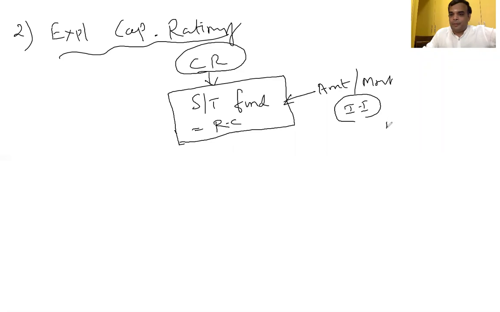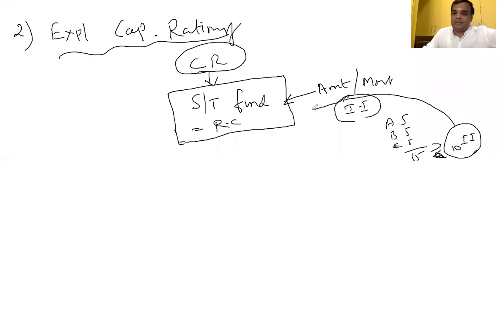For example, projects A, B, C. Each project needs 5 lakhs, 5 lakhs, 5 lakhs, all profitable projects. Therefore, total amount required to start the projects is how much? All the projects come to 15 lakhs. Whereas available initial investment is only 10 lakhs. Then shortage of fund. Am I right or not? Available fund is less. It's a shortage of fund. Then capital rationing is applicable.